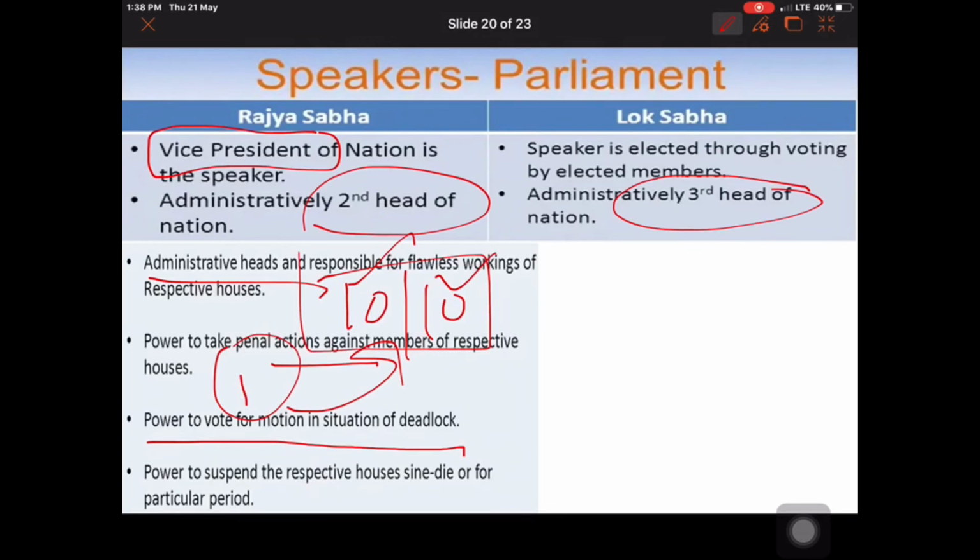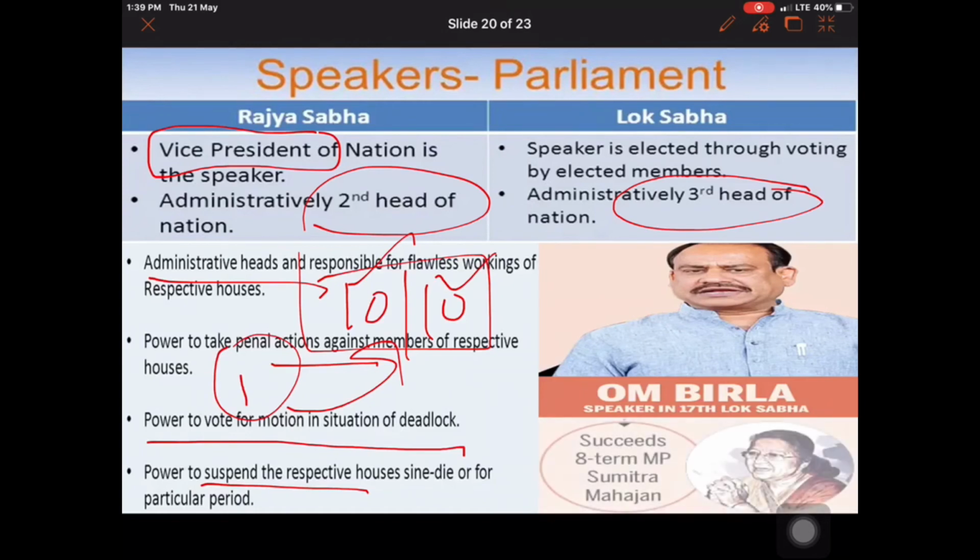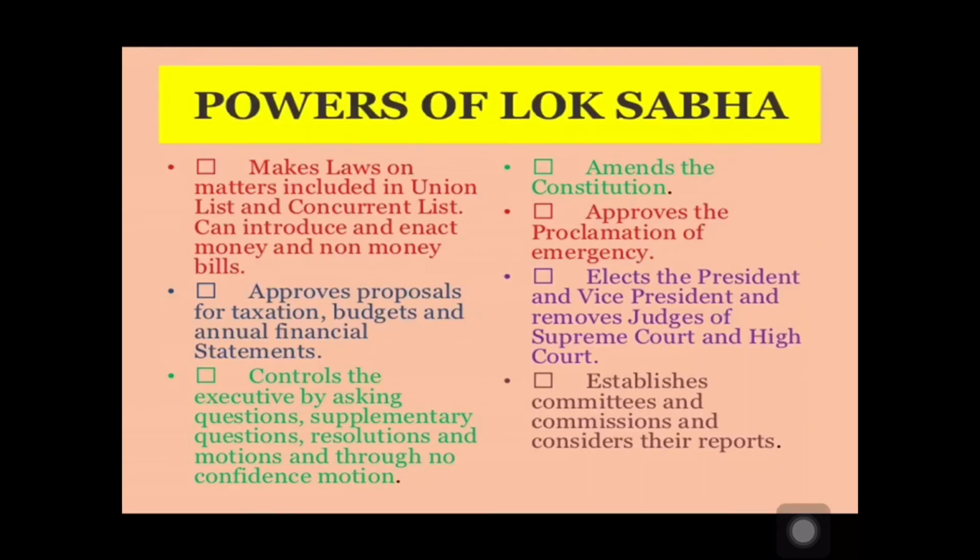Sometimes we can see some representatives violating the laws or rules of the Lok Sabha. At that time, the Speaker has the power to suspend some of the MPs for a few days, a few sessions, or a few workings of the Lok Sabha. In the current Lok Sabha, Om Birla is the Speaker of the 17th Lok Sabha, and he succeeded Sumitra Mahajan, who was Speaker of the 16th Lok Sabha. So Lok Sabha enjoys some powers also.